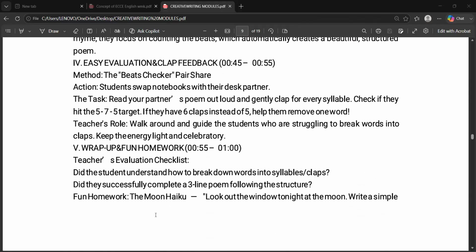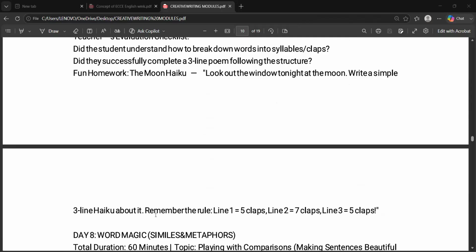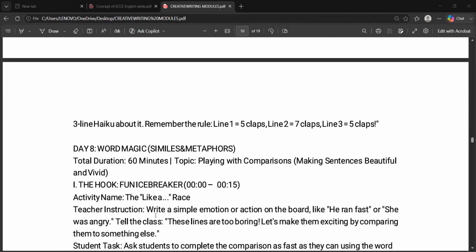Then the easy evaluation is whether they are able to count how many syllables there are, because we put syllables so that later on they must be able to set it into a rhyme. A fun homework you can give is a moon haiku. Look out of the window tonight and write three simple lines about the moon. In line 1 there should be 5 syllables, then 7 syllables, and then 5 syllables. You can give it in even numbers as well.